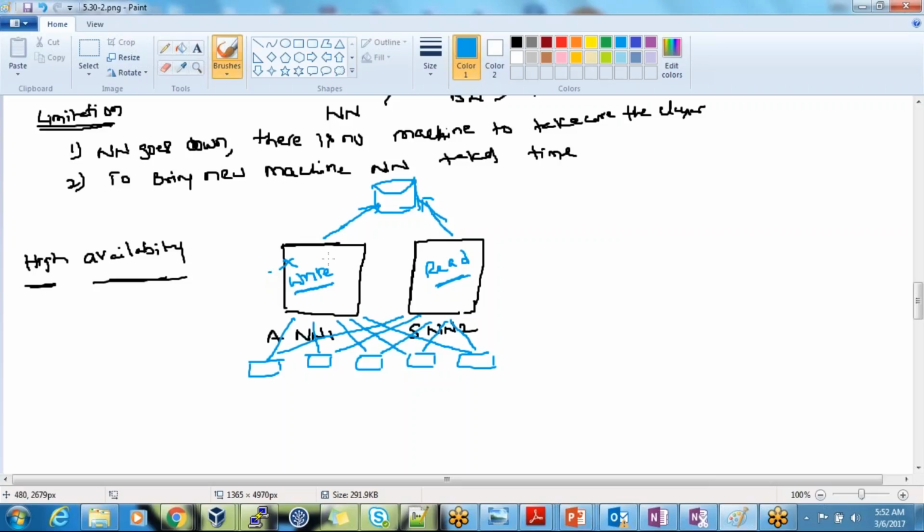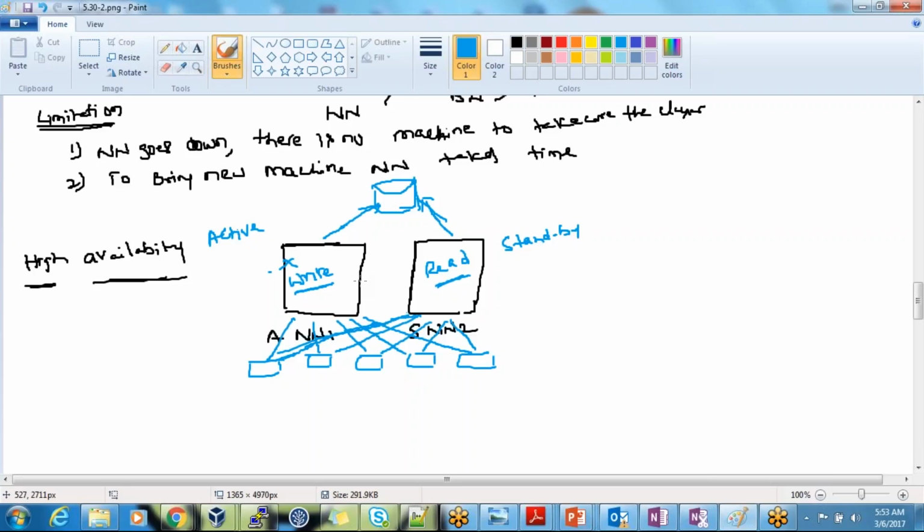If something happens to the cluster and one machine fails, what will happen? Automatically your secondary name node will understand. Actually, it's not a secondary name node. It could have been named that, because it is actually working as a secondary name node, but what is happening here is the standby name node. This is standby, and this is active. It will take care of both the roles. So even if the active name node is not there, immediately the standby name node will come into the picture.